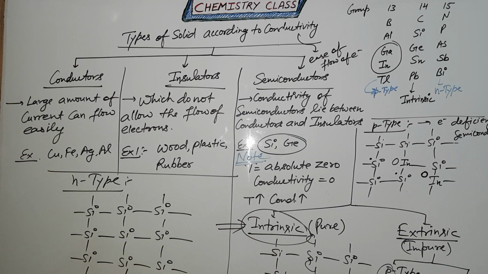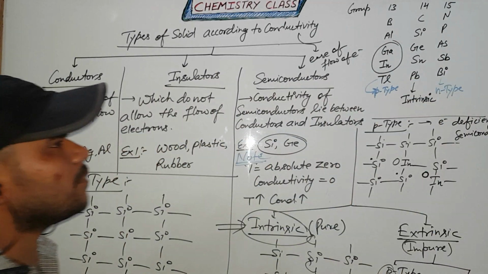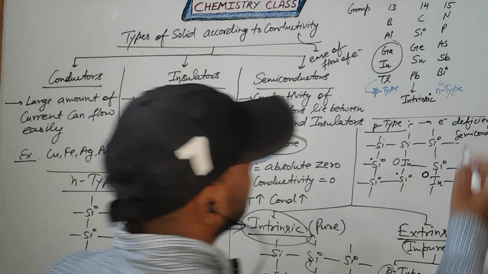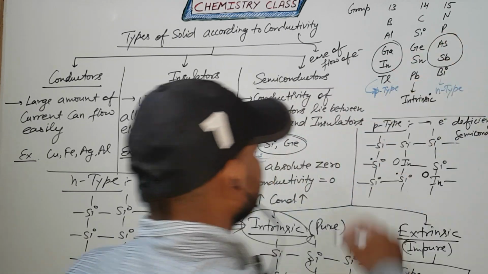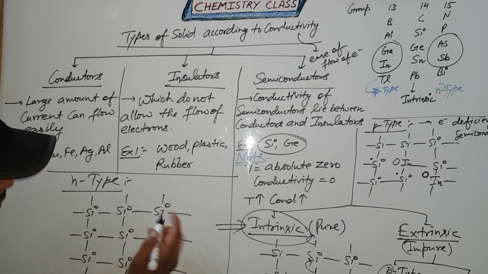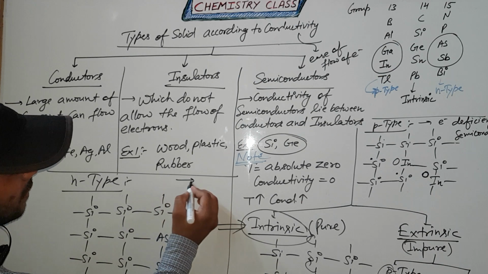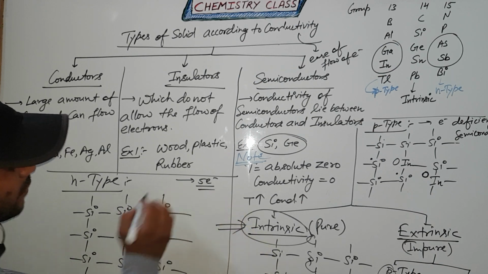We create an n-type semiconductor here. We use group 15 elements like arsenic and antimony. If we use arsenic here, how many outermost electrons does arsenic have? 5 electrons.